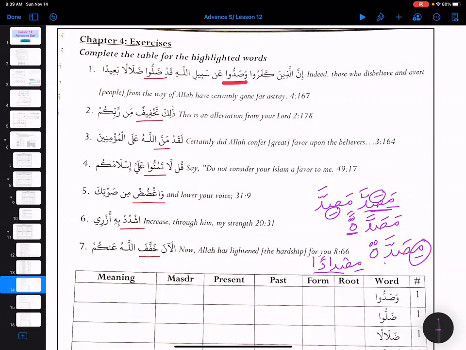So they were not doing anything for the path of Allah subhanahu wa ta'ala. They were stopping themselves from the path of Allah, and they were stopping others from the path of Allah as well. If someone wanted to believe or wanted to do something for the path of Allah subhanahu wa ta'ala, they were stopping them as well. So neither were they doing it themselves, nor letting anyone else do it. So this is Saddu. Innal ladhina kafaru saddu an sabilillahi, and then we have qad dallu.